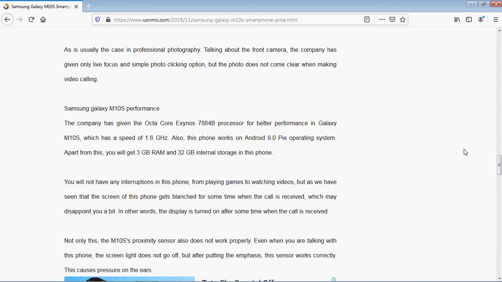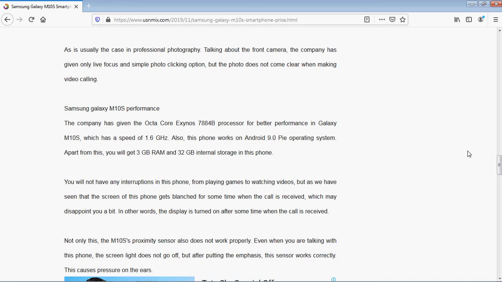But we have also seen that the screen of this phone gets blanked for some time when a call is received. When you are playing games and someone calls you, there is a little disturbance and the screen blanks, which may disappoint you a little bit. In other words, the display turns on after some time when the call is received.